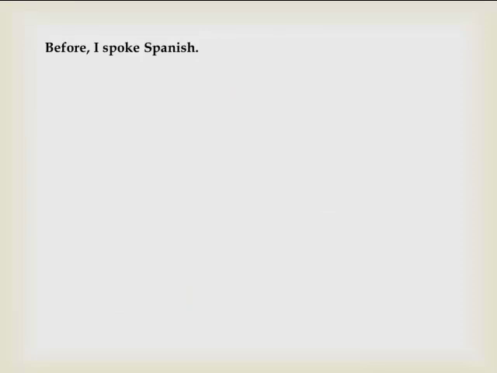Let's look at some examples in a sentence. Before, I spoke Spanish. That wasn't last night at the party. That wasn't last week. Those two are very specific. You know that last week was last week, or last night was Thursday night at 5 o'clock. These are general times in the past, so you're usually going to use imperfecto. Before, I spoke Spanish. Antes, yo hablaba español.